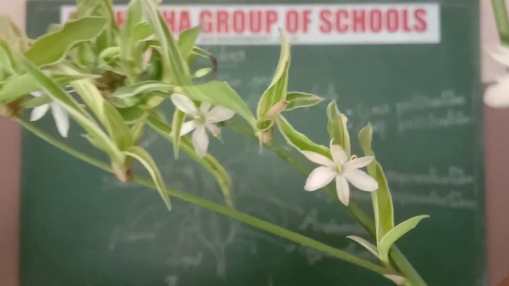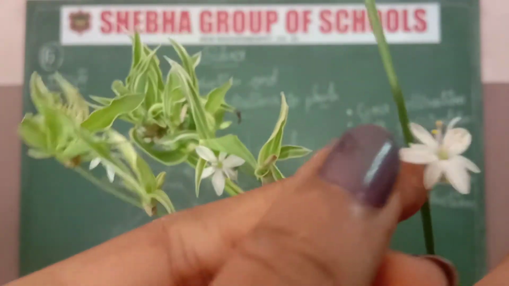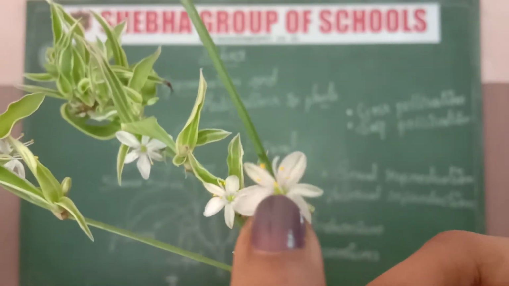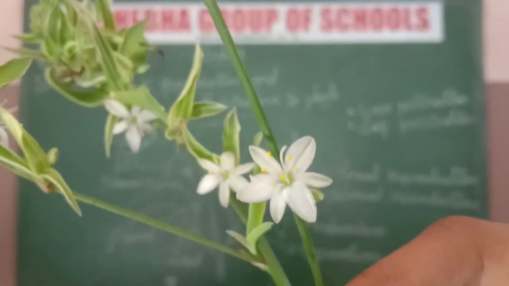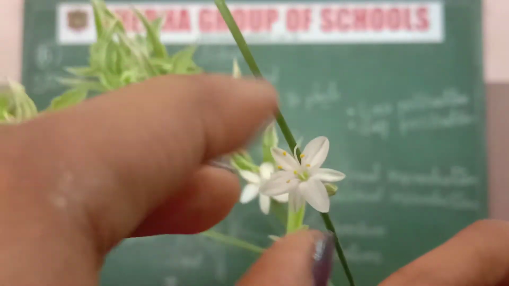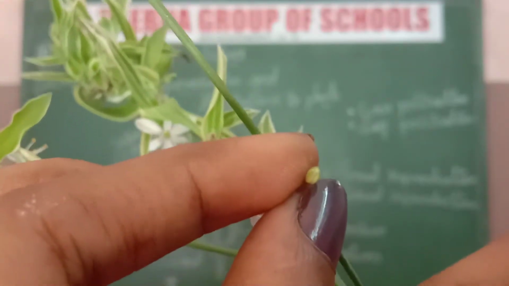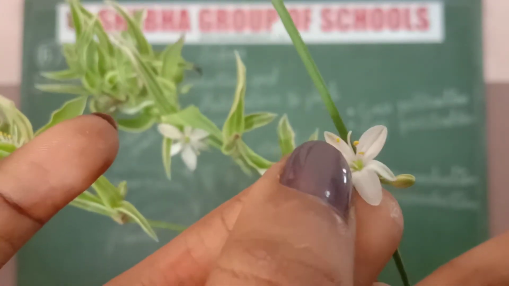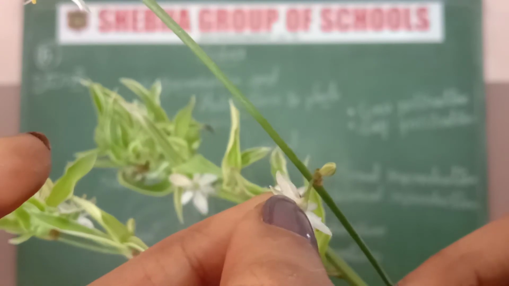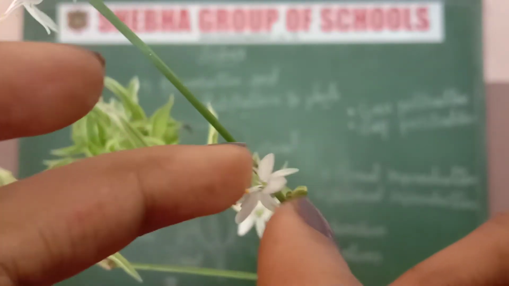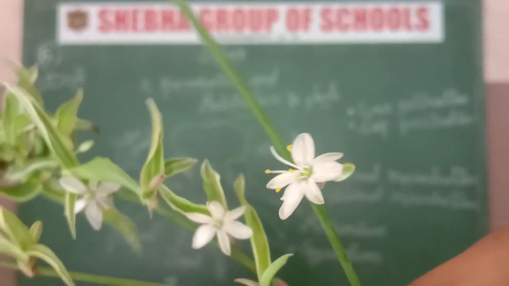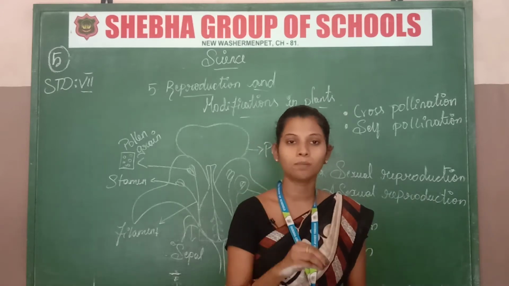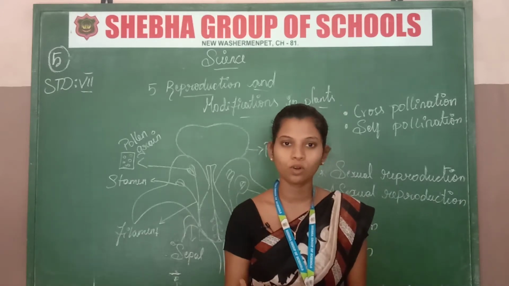Now see the parts of the flower. This is the petal and this is the anther. Can you see? That is the anther, this is the petal and this is the bud. Before the flower matures, this is a bud. This is the petal and anther, and inside is the gynoecium part, and this is the sepal. You just collect some buds and flowers and observe them at home itself. Then only you can understand clearly.